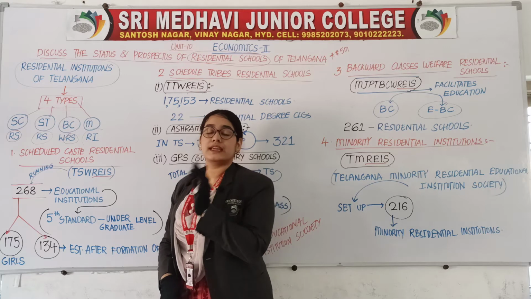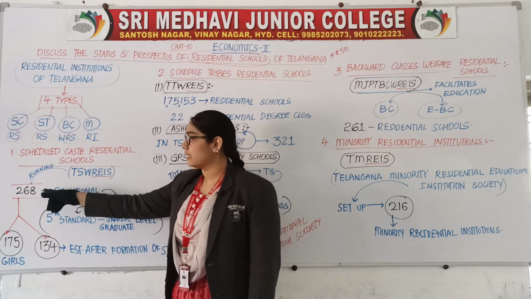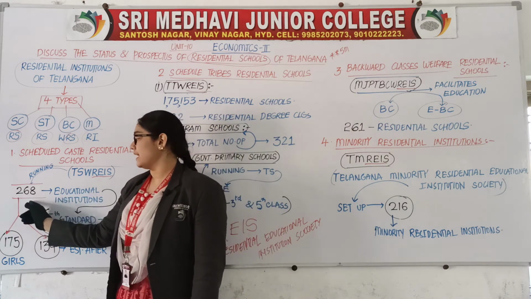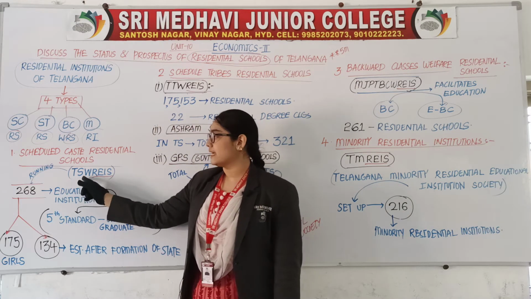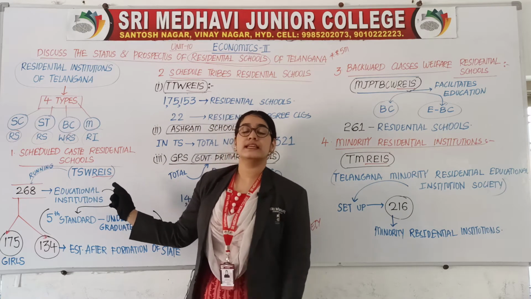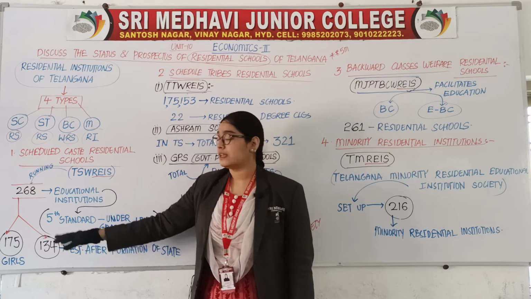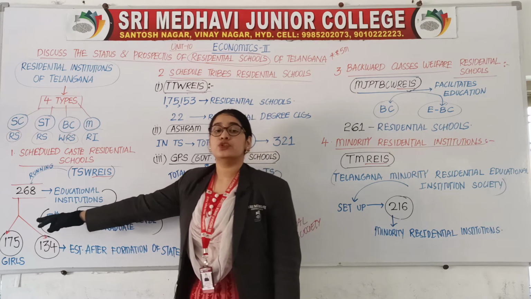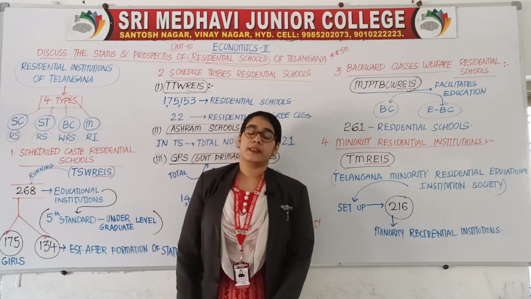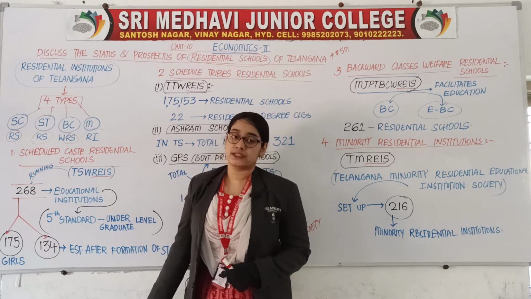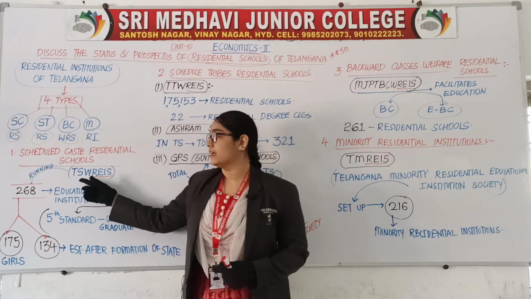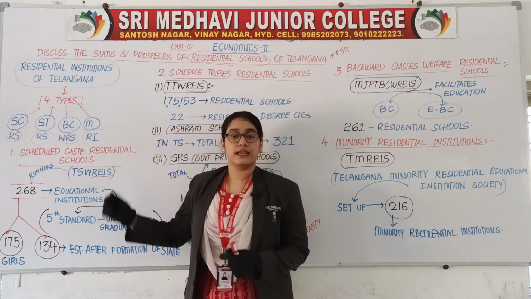TSW REIS is running nearly 268 educational institutions. How many? 268 educational institutions have been run by TSW REIS.